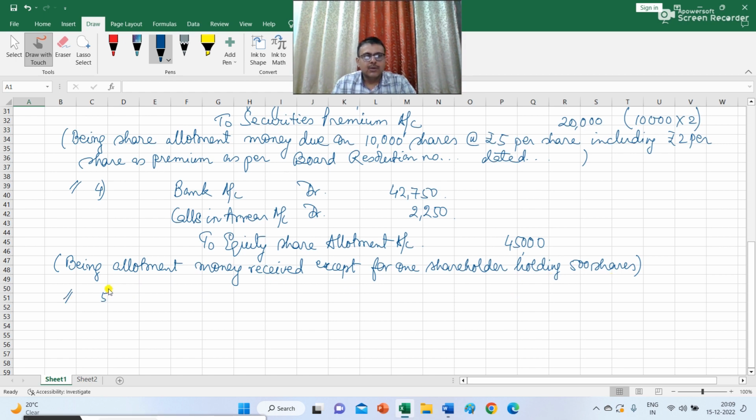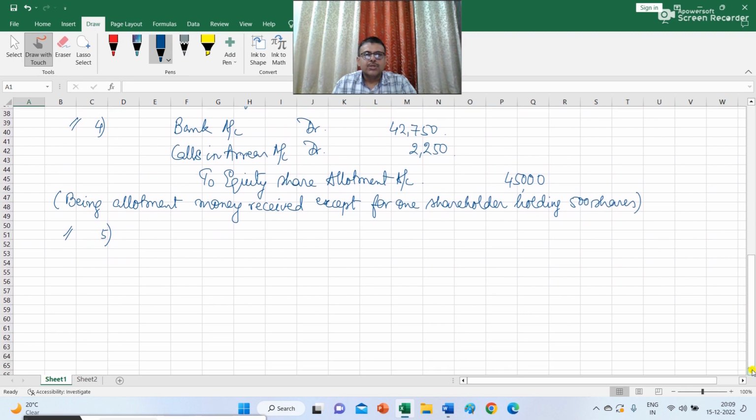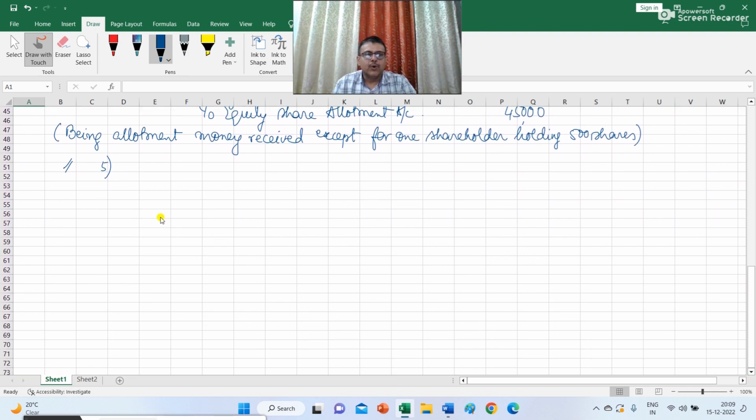Now the fifth journal is regarding the equity share final call money due. So you have to write equity share final call account debit, and this will be 10,000 multiplied by rupees 2. Rupees 2 per share is the call money which is due. So 20,000.